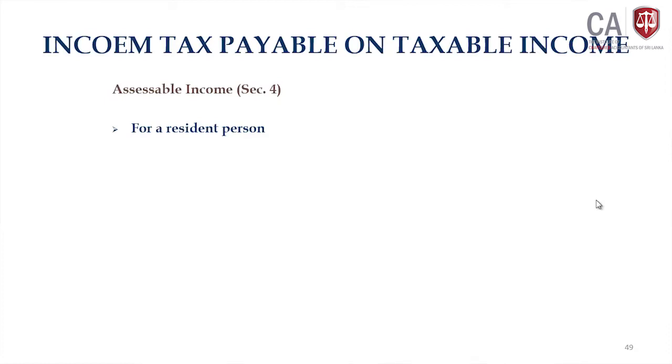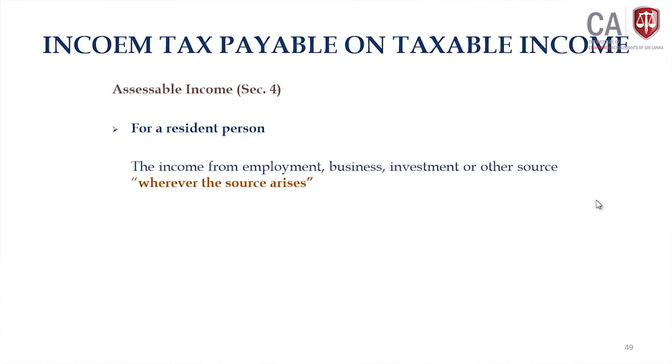So, income tax payable on taxable income. Again, as you know, the assessable income comprises each source. So, what is the scope of assessable income? That is also given in section 4.